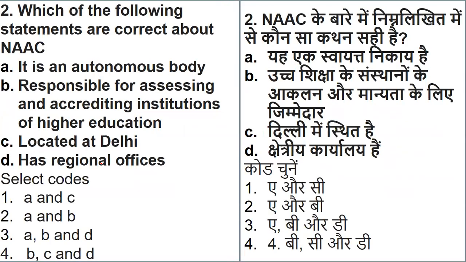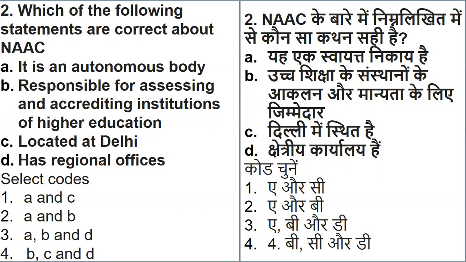Which of the following statements are correct about NAAC? The statements given are: NAAC is an assessment body, as you all know. We have done this, but still a quick revision. It is an autonomous body. It is responsible for assessing and accrediting institutions of higher education. It is located at Delhi and has regional offices. So which of the following statements are correct when it comes to NAAC? Whether it is an autonomous body, whether it is responsible for assessing and accrediting institutions, whether it is located at Delhi or has regional offices.